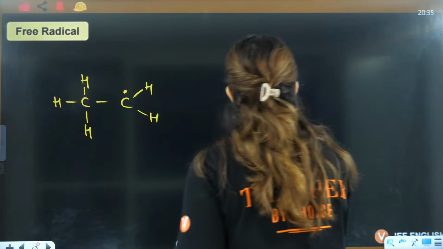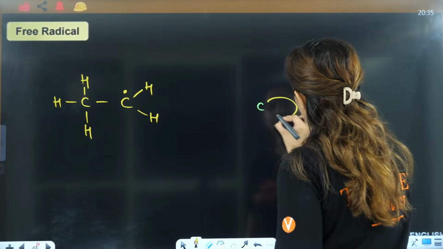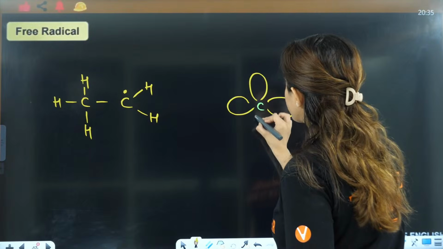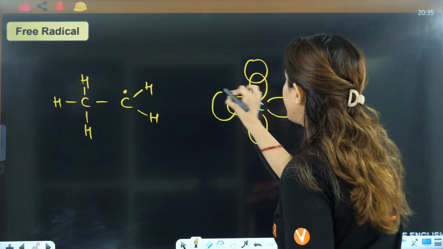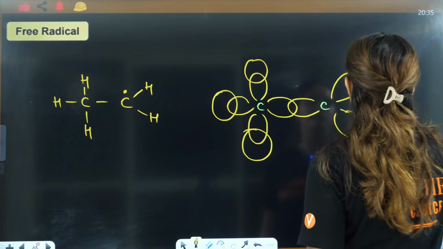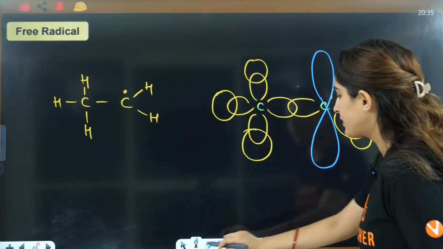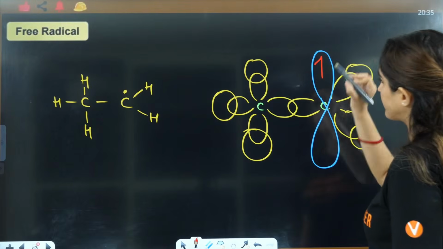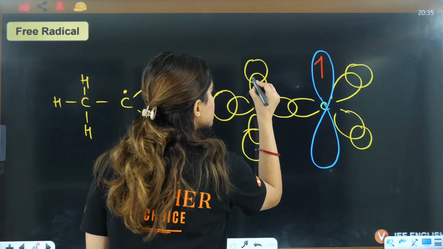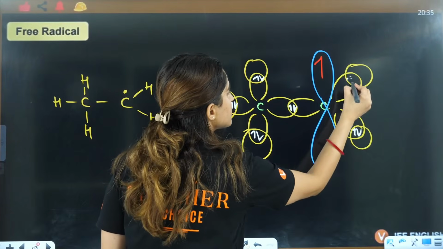So if I want to draw the orbital diagram here, it will be something like this. Here you will have a sigma bond, here also a sigma bond, here also a sigma bond with the hydrogens. Yes, here also one sigma bond with the hydrogens. And here you will have a p orbital which is half filled, right? So this is sigma, this is sigma, this is sigma, this is sigma, this is sigma.